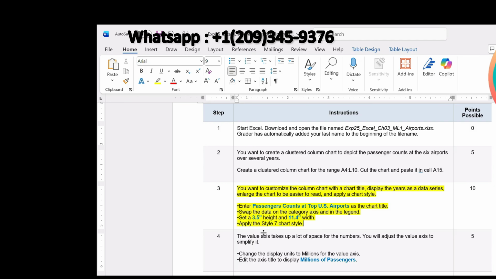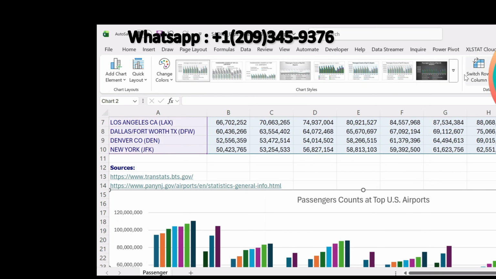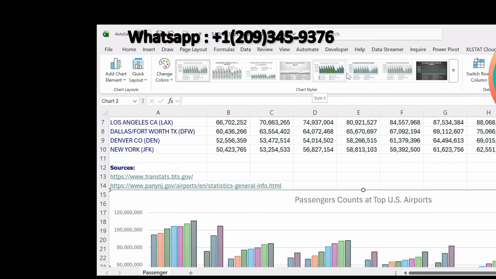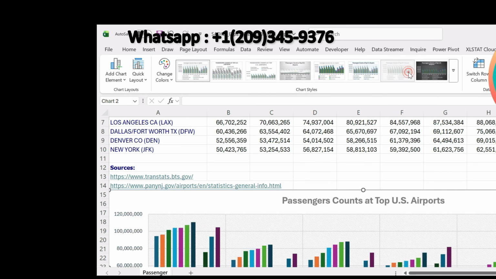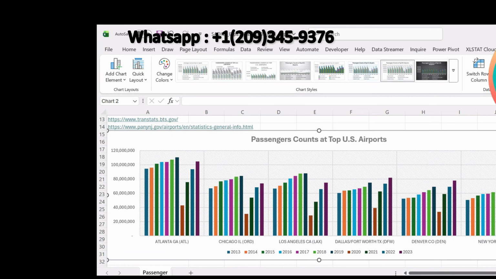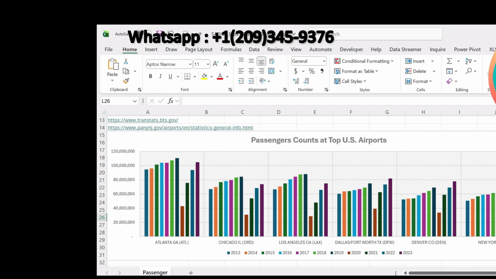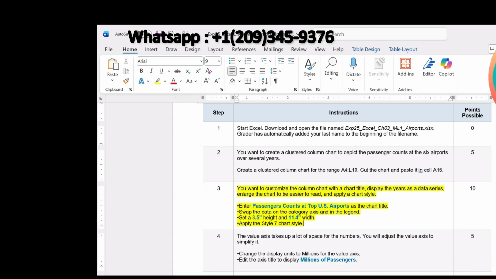Now apply the style 7 chart style. So select the chart that is already selected, go to chart design, and from here apply chart style 7, this one. Okay, we have changed the style of the chart to 7. So this is the final version of this clustered column chart. Okay, now that is all about step number 3.